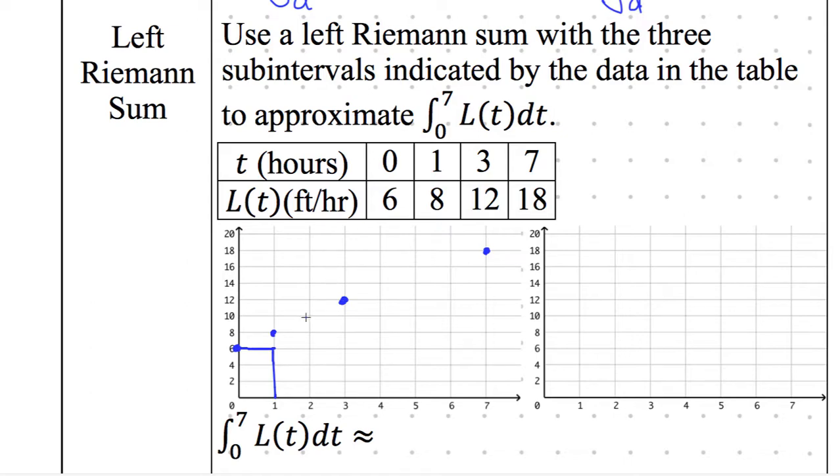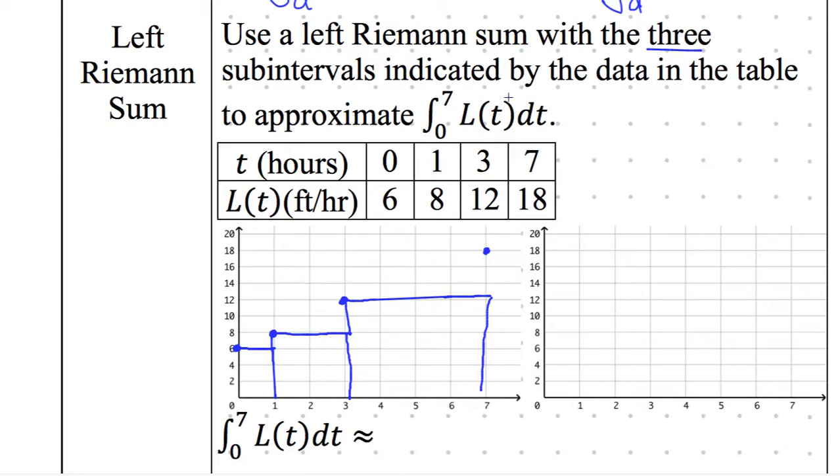Yeah, so let's go ahead and do the next bar. So I'm using the leftmost point, making a bar that goes out to the right from that point. There's our next bar. Using the leftmost point, making a bar that comes out and makes a rectangle. Using the leftmost point, and we only want 3 subintervals, so I have 3 of these rectangles. So far, so good?